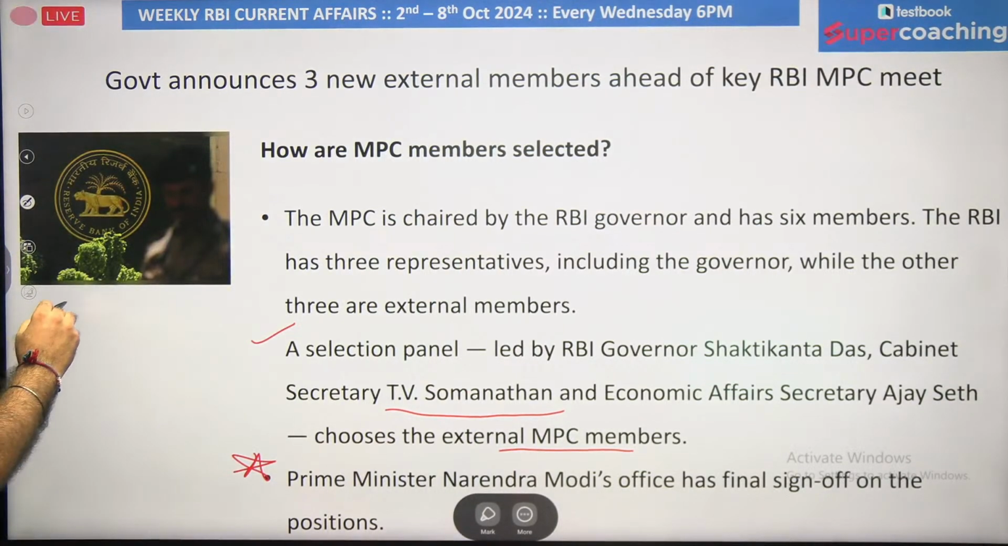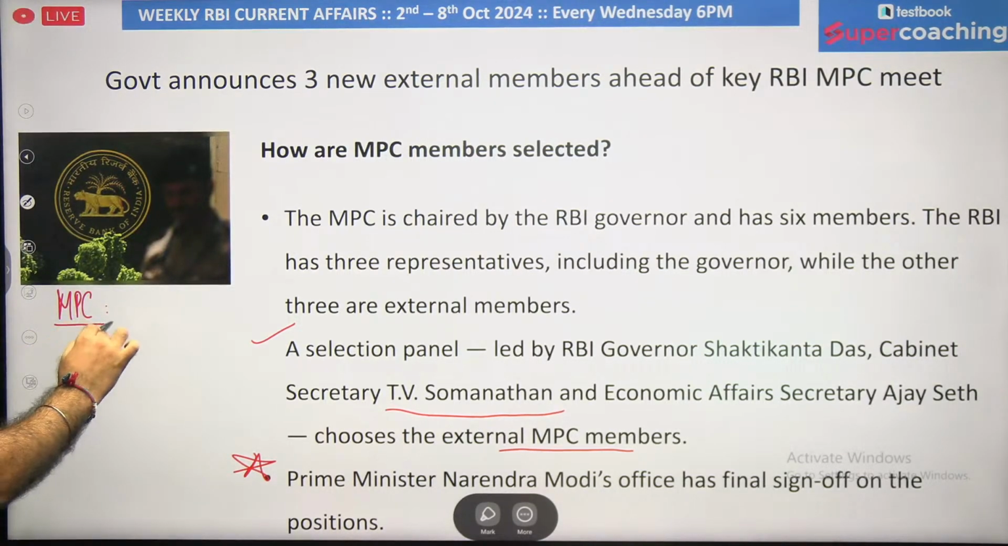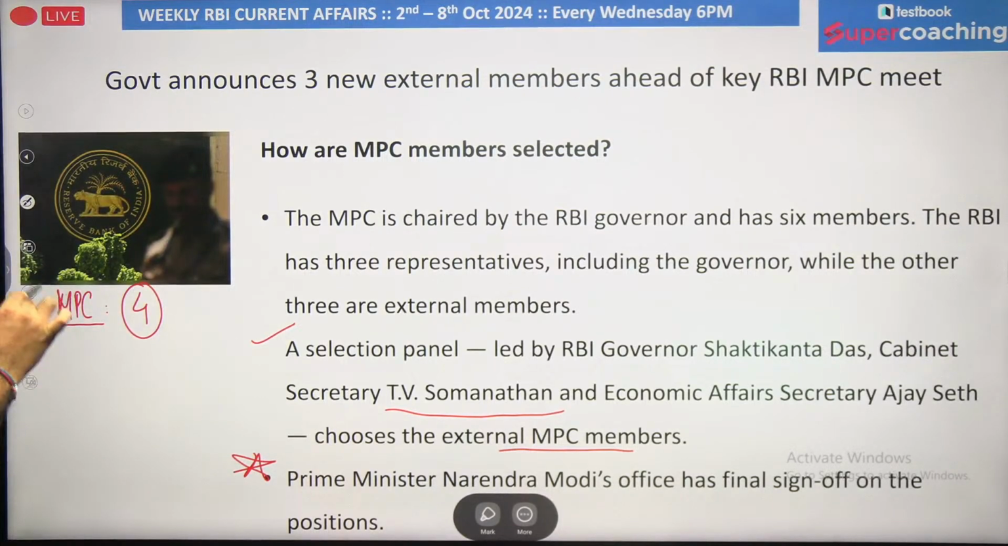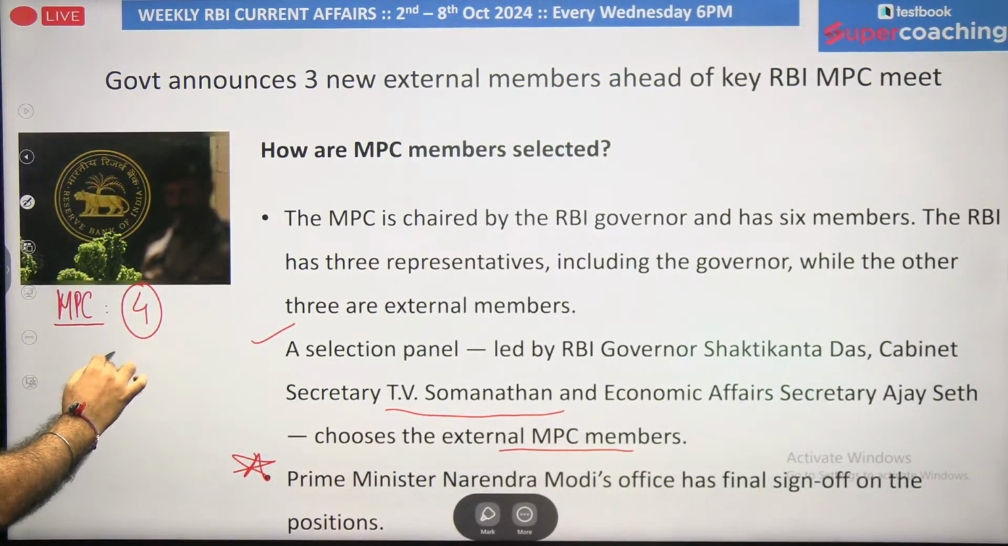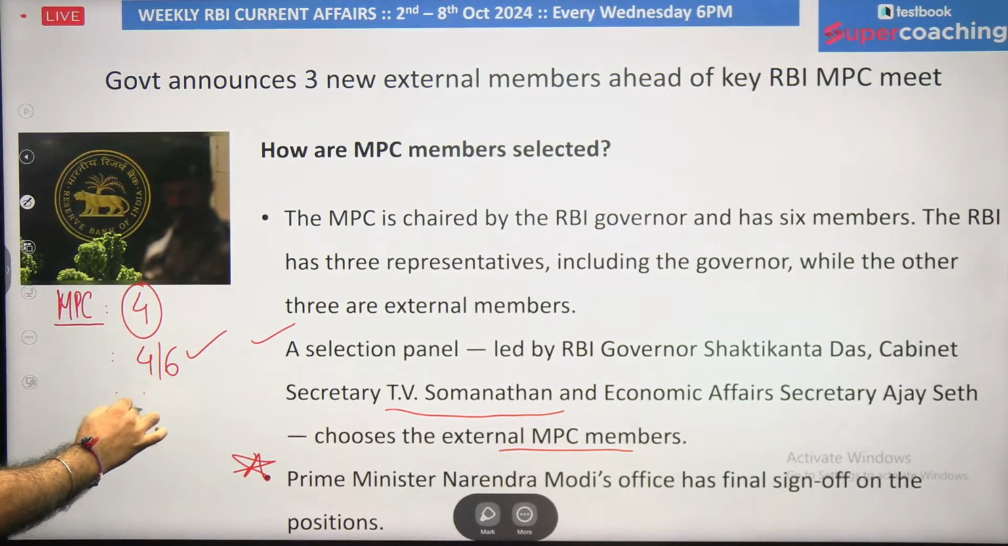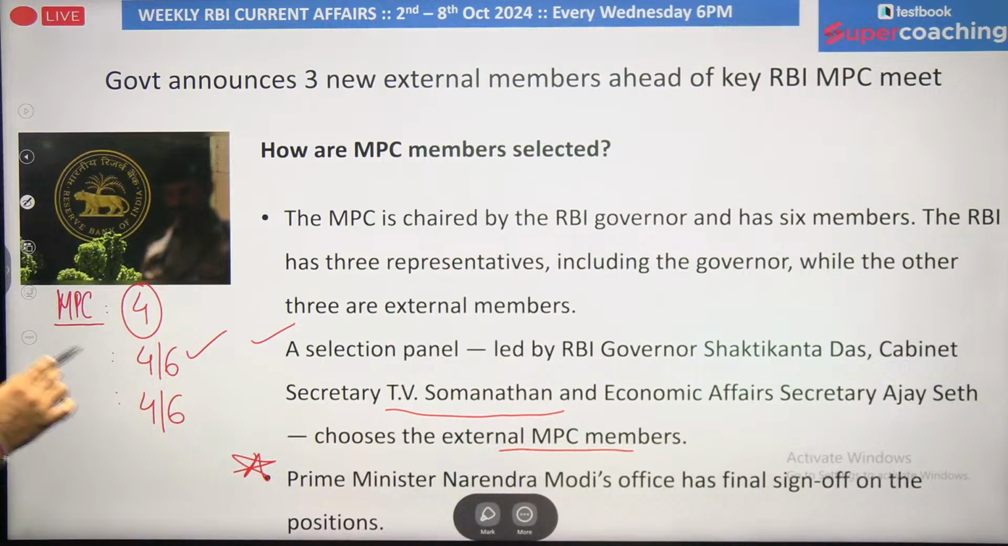The first point: the Monetary Policy Committee is responsible to meet at least 4 times in a year. That means they should conduct 4 formal meetings in a year. In order to conduct a formal meeting, at least 4 out of 6 members should be present. In order to take a decision, a majority is required. At least 4 members out of 6 should be in favor.